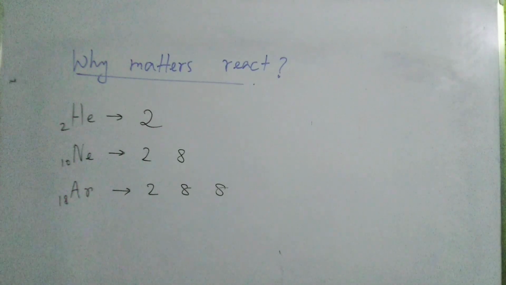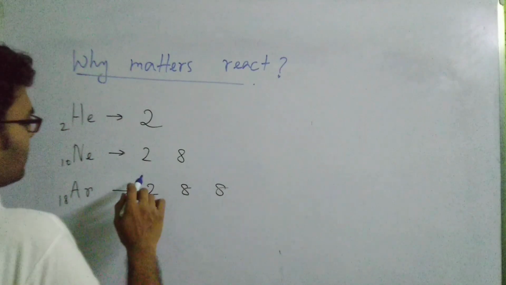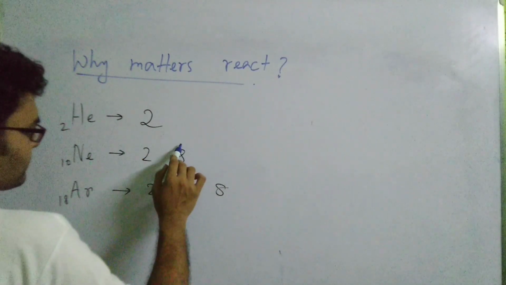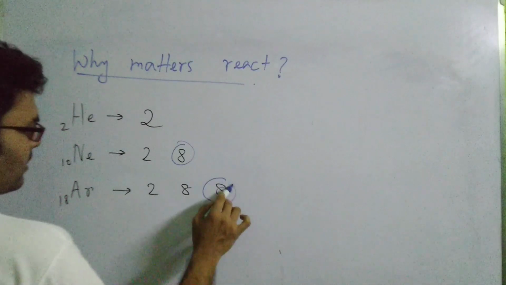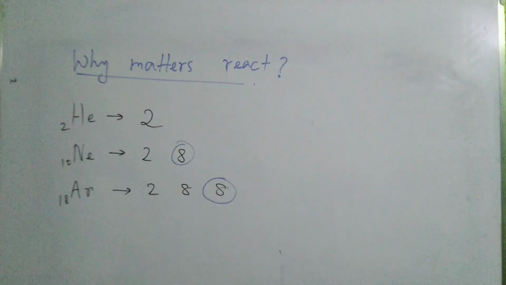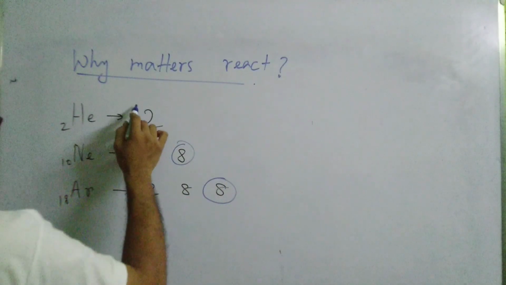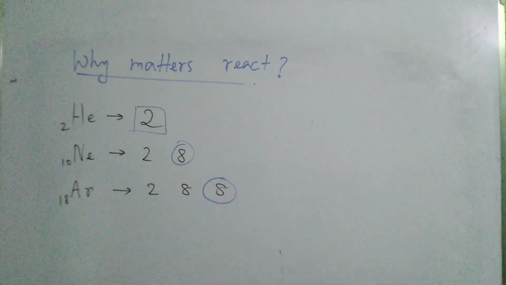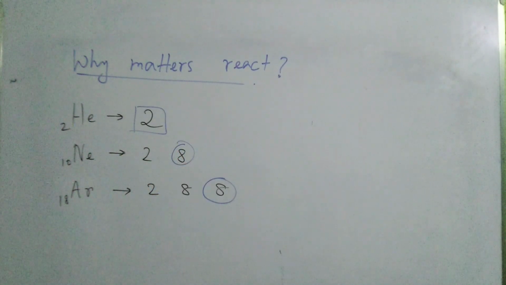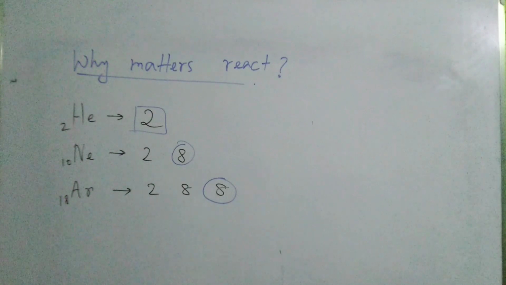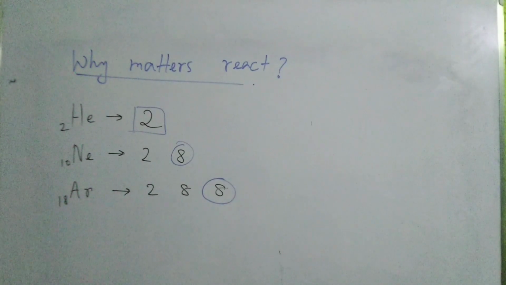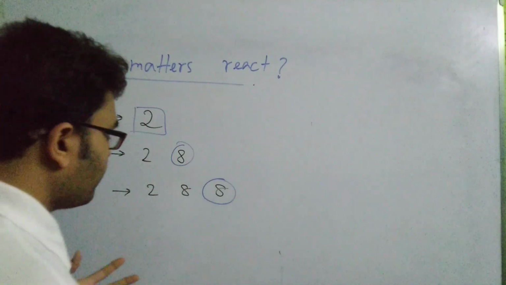If I consider the criteria for stability, other than helium, neon and argon have 8 electrons in the last shell. Obviously helium has only 2 electrons in its one shell, which is the last shell. So 2 electrons in the last shell, or 8 electrons in the last shell, can be considered a token, a criterion for stability.